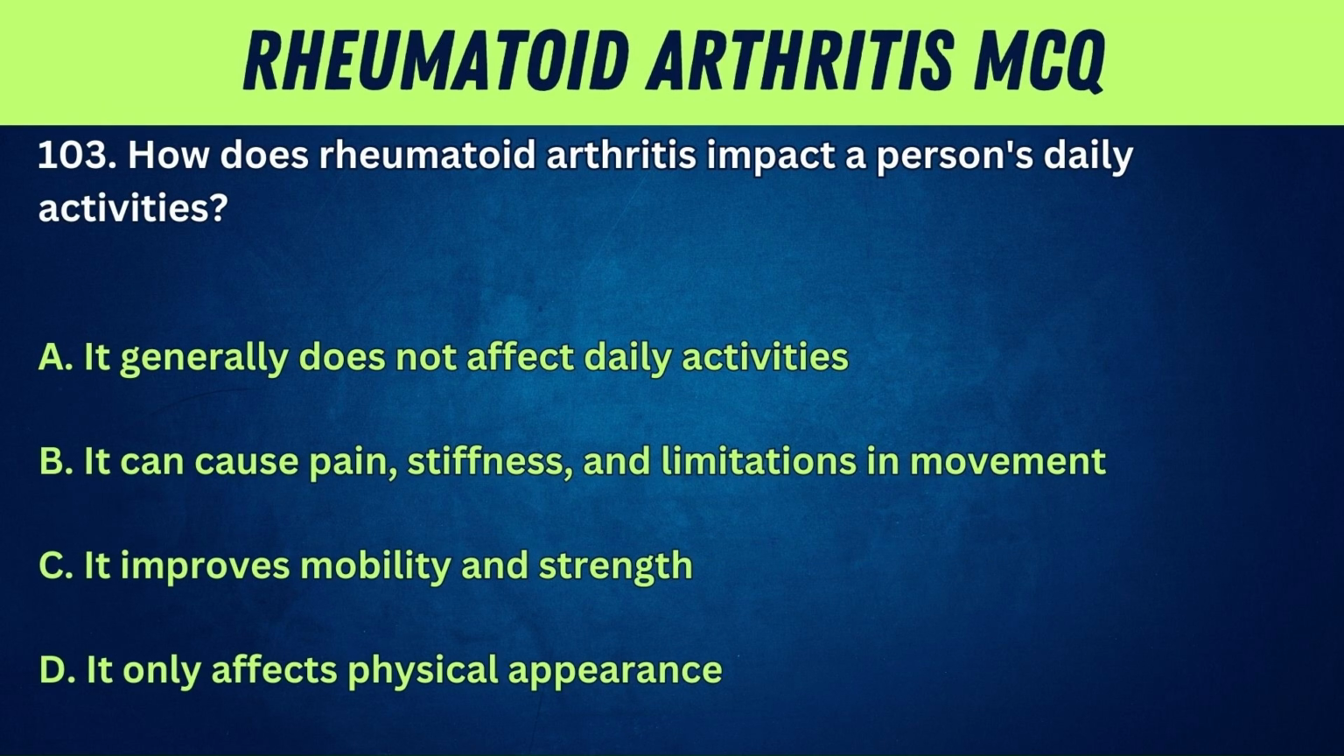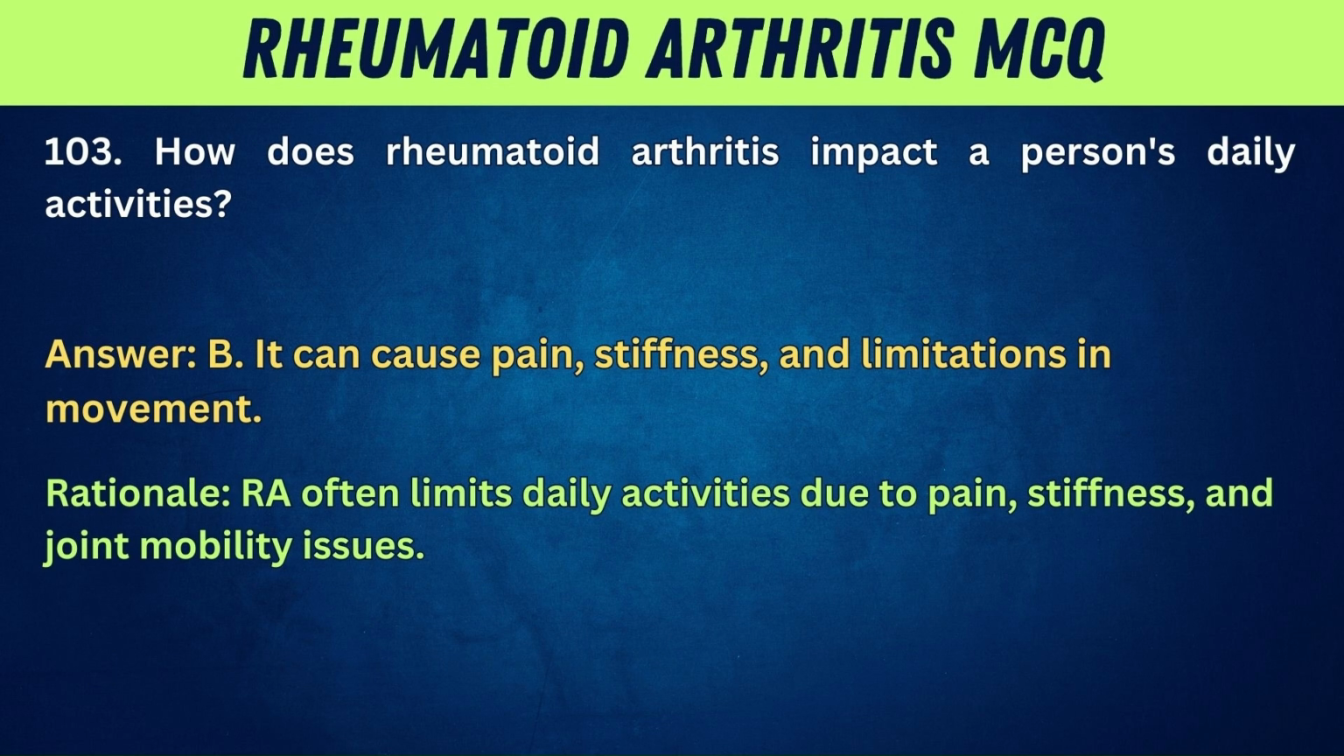103. How does rheumatoid arthritis impact a person's daily activities? A. It generally does not affect daily activities. B. It can cause pain, stiffness, and limitations in movement. C. It improves mobility and strength. D. It improves heart health. Answer: B. It can cause pain, stiffness, and limitations in movement. Rationale: RA often limits daily activities due to pain, stiffness, and joint mobility issues.